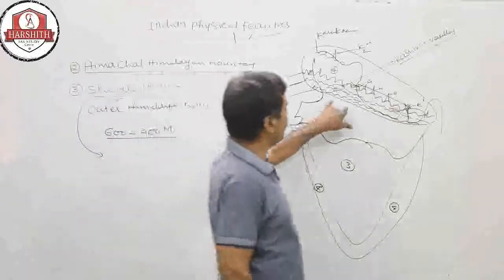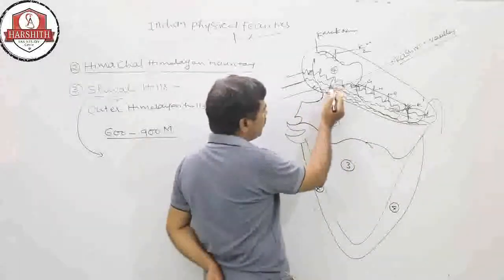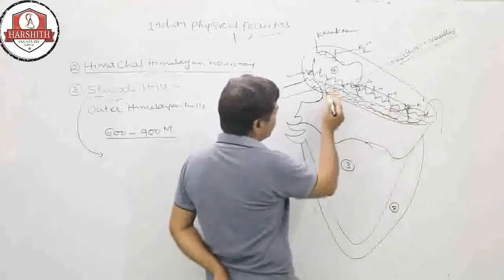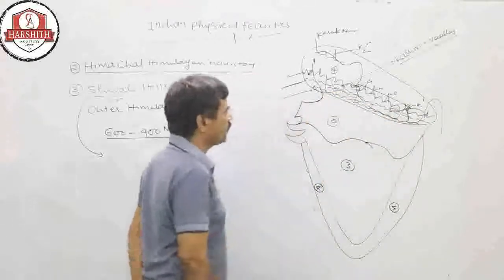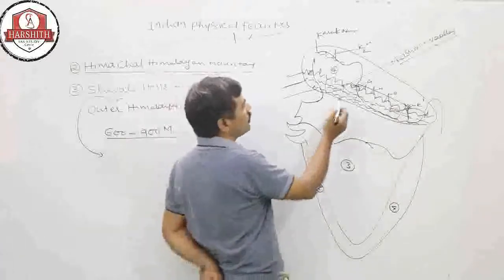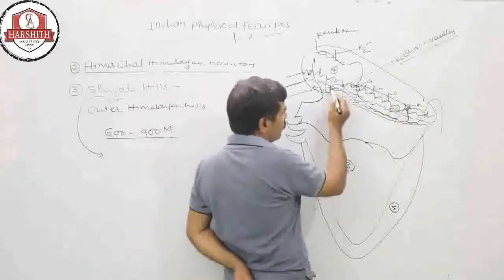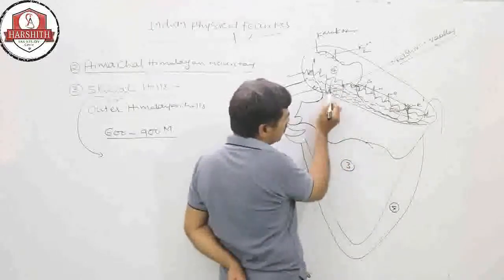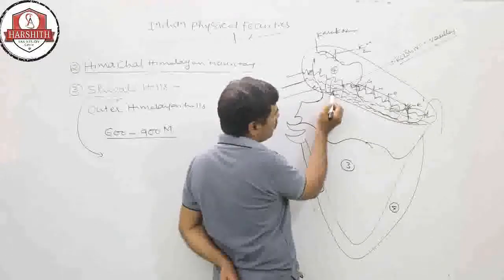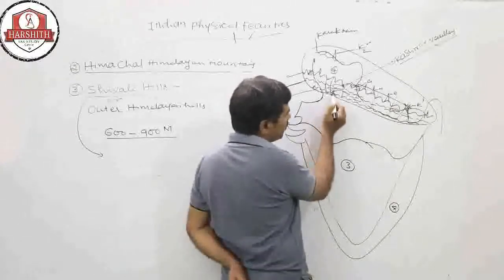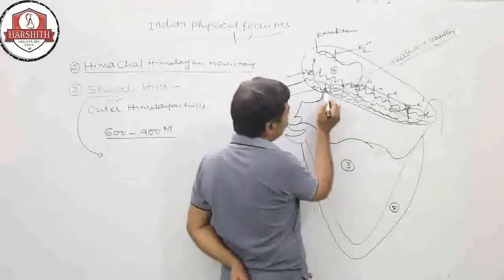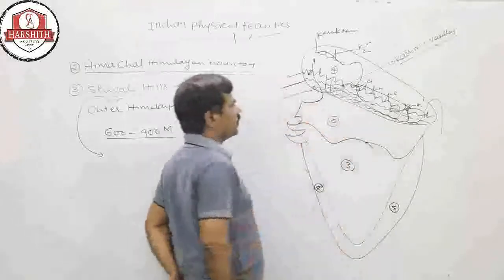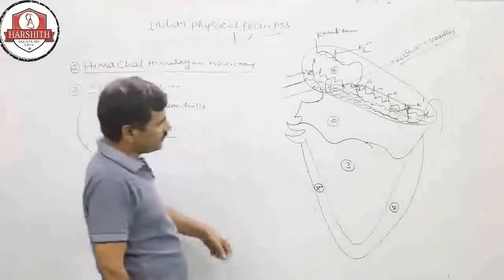These are formed by Himalayan rivers like Yamuna, Ganga, Gandak, Kosi. The Himalayan rivers come from the Himadri through the Shivalik. When they come, they bring different types of gravel, alluvial soil, sand and clay minerals. They are all deposited at the place of the Shivalik.